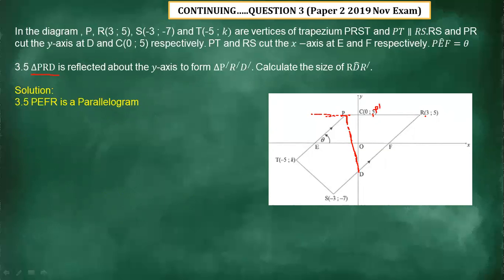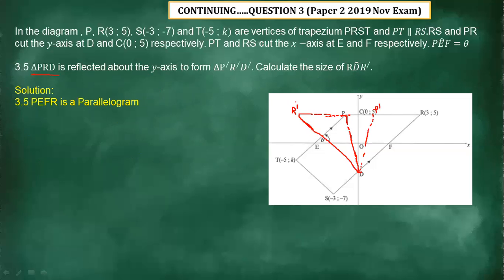And this R is going to come to this side, so it's going to be R prime. And this point D is still going to be here, because even if we reflect it, it's going to be on that line. So we form a triangle again. There is a new triangle after reflecting.